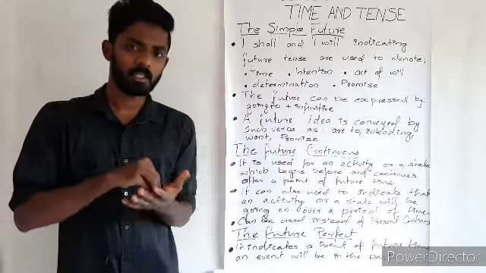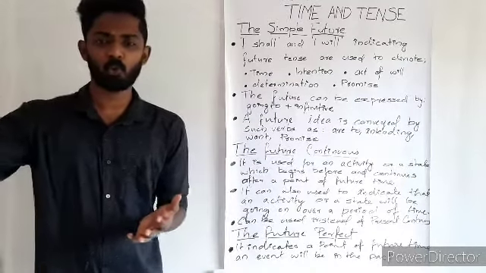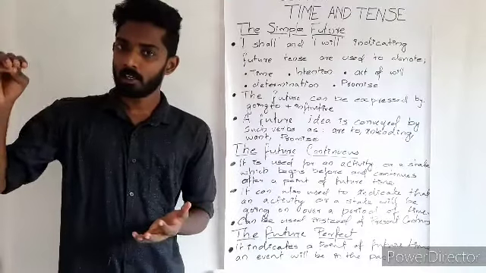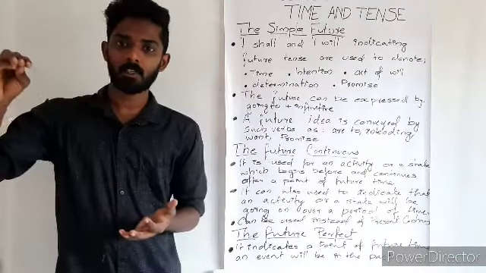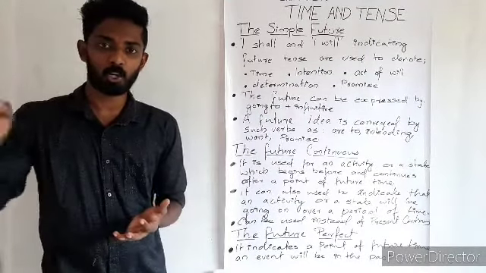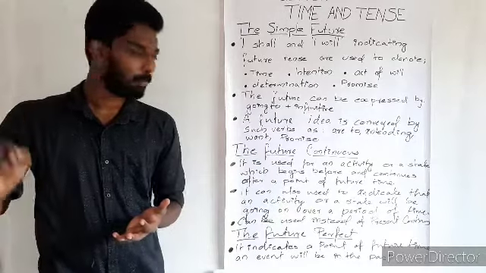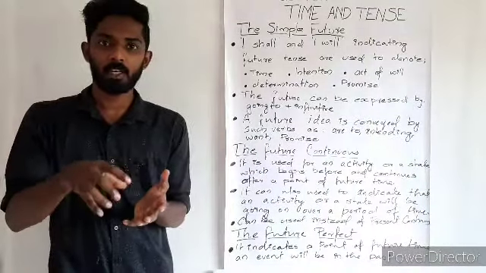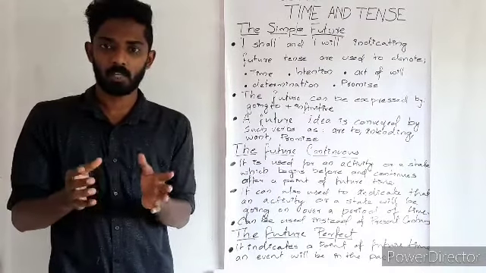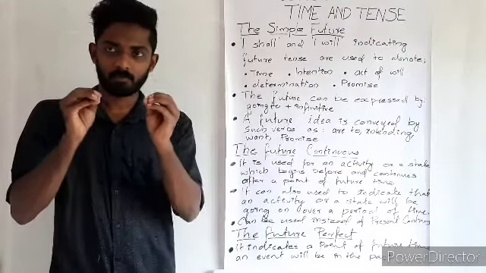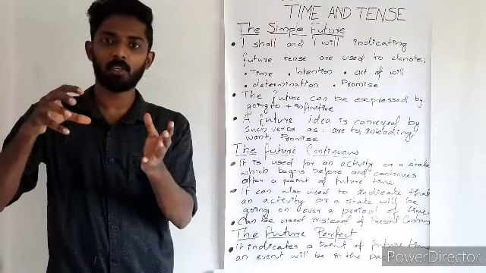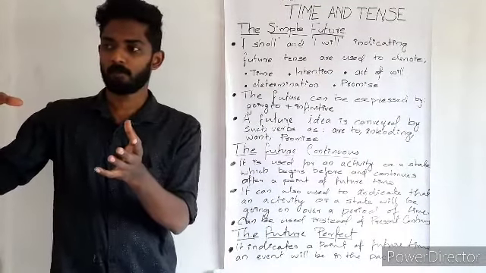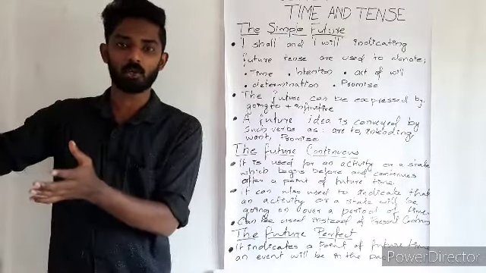So here there is an action which will be going to happen, and it is happening at a certain point of time. It is explained like this: he'll be flying across the Sahara at 8 o'clock tomorrow afternoon. In the sense, there is an action which will be happening, and it will be a continuous action.